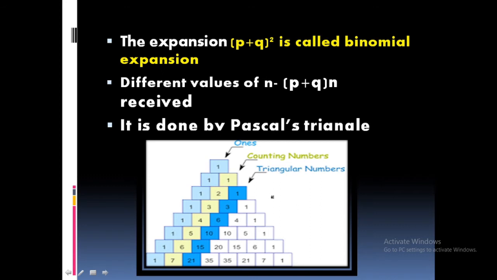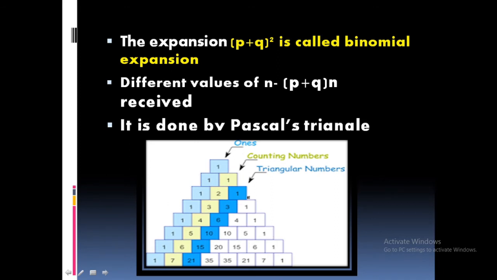See, this is the Pascal's triangle. So see, first thing P plus Q. Second one, P square plus 2PQ plus Q square. Clear? How will you get this? See, you write 1 here. 1 plus 2, 3 here. 1 plus 2, 3 here. Again 1. Then what about the next one? See, 1, right? 1 plus 3, 4. 3 plus 3, 6. 3 plus 1, 4. Again 1. Then next one, 1 first. 1 plus 4, 5. 4 plus 6, 10. 6 plus 4, 10. Then 4 plus 1, 5. Last one.